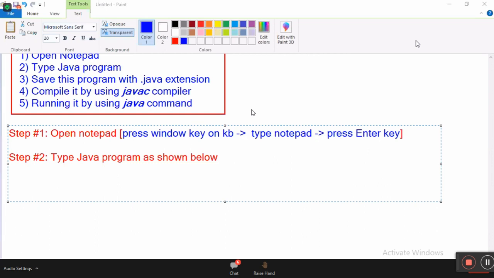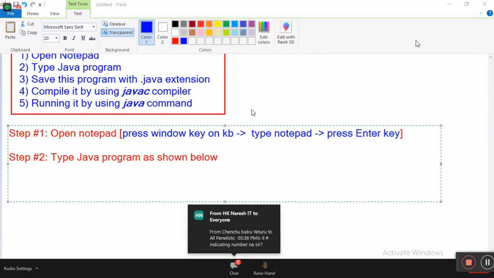Chenchu Babu. Yeah, correct. Maybe like you, other people also have the same question. Let me share your question. This hash is separating the text and the number, okay?